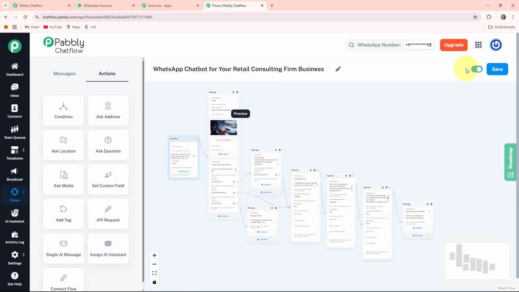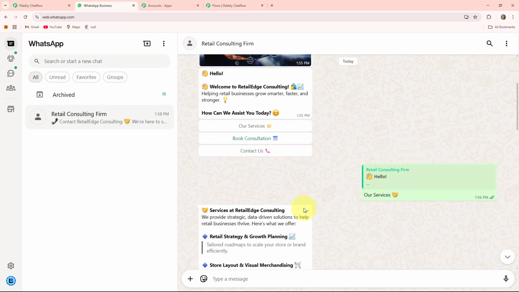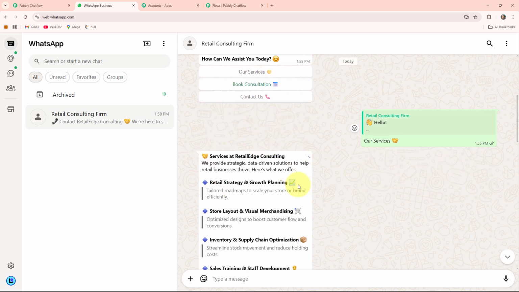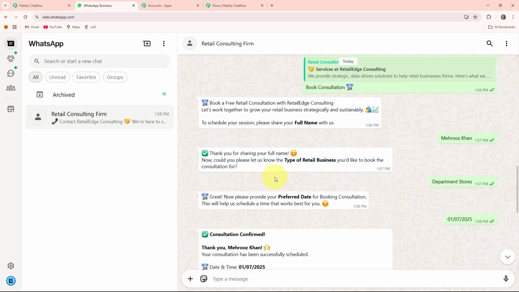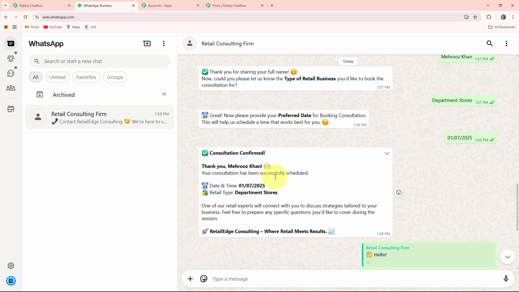So after the completion of your flow, you have to click on this save button, so that your flow will be updated. This bot will automatically respond to your clients like this. It will provide them all the necessary information you want to share with them, that is the services, booking consultation details and contact information. This bot is created without requiring any coding or programming skills. It is only possible with the help of Pabbly Chatflow.